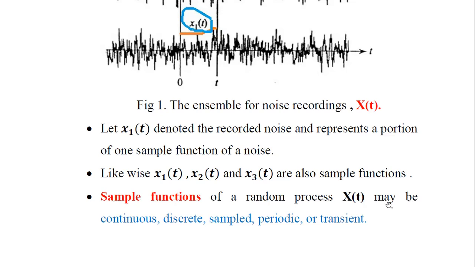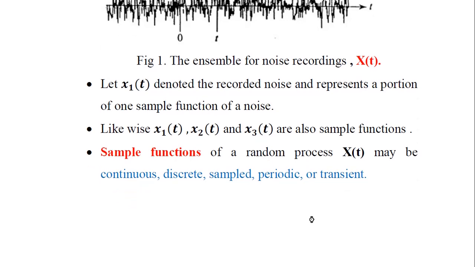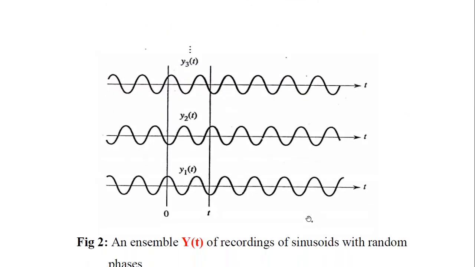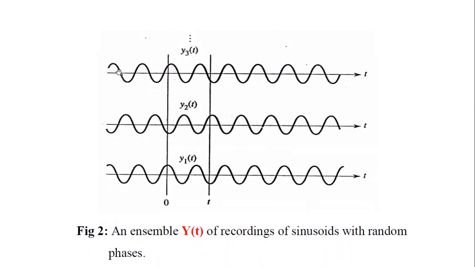These individual sample functions of a random process can be continuous, discrete, or sampled, periodic, or transient in nature. Having done with this, we can also have one more example. This example gives the ensemble of a random process called y of t, of recordings of sinusoidal signals with random phases. We can observe here y1 of t, y2 of t, y3 of t, and so on for the sinusoidal one.